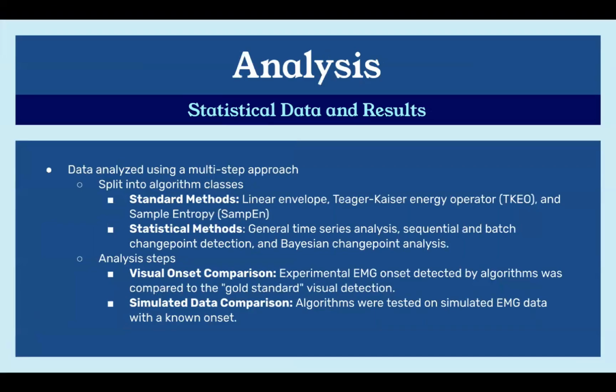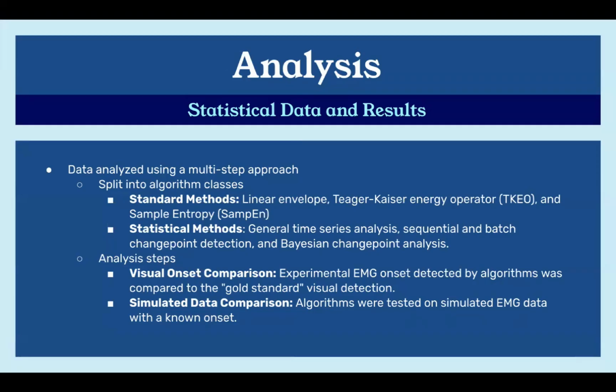It was split into the different algorithm classes. So there were the standard methods, which were linear envelope, TKEO, and sample entropy. And then the statistical methods, which are general time series analysis, sequential and batch change point detection, and Bayesian change point detection. For the analysis steps, in the visual onset comparison, experimental EMG onset detected by algorithms was compared to the gold standard visual detection, which was that average that we talked about earlier.